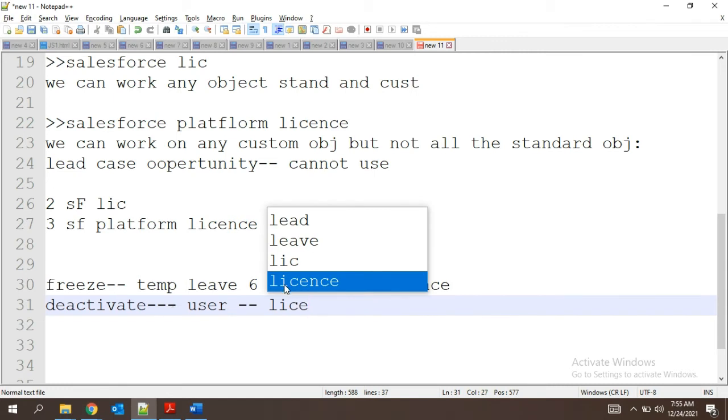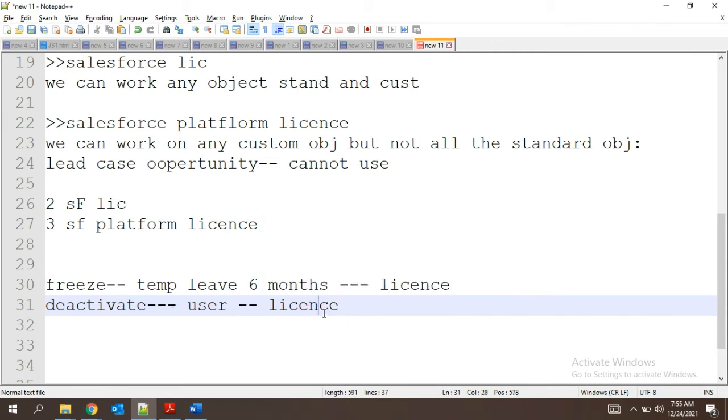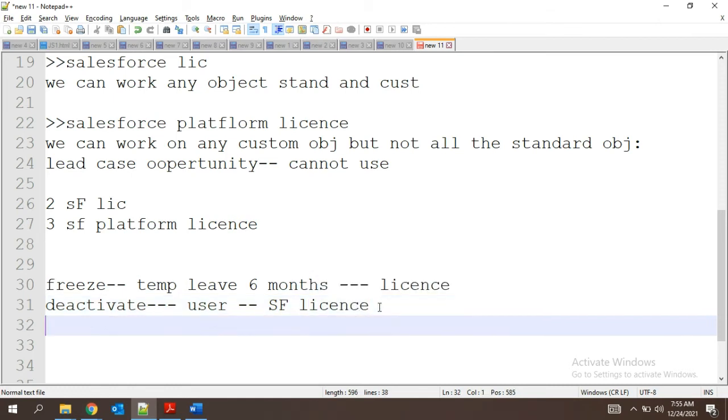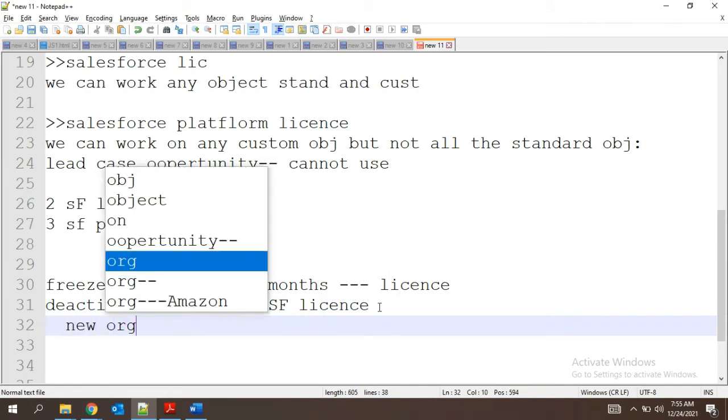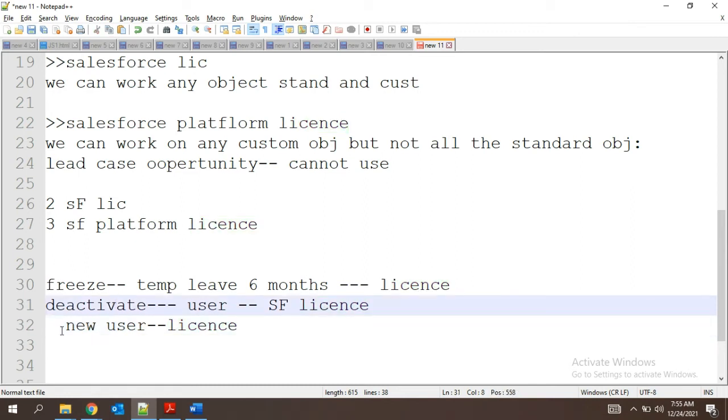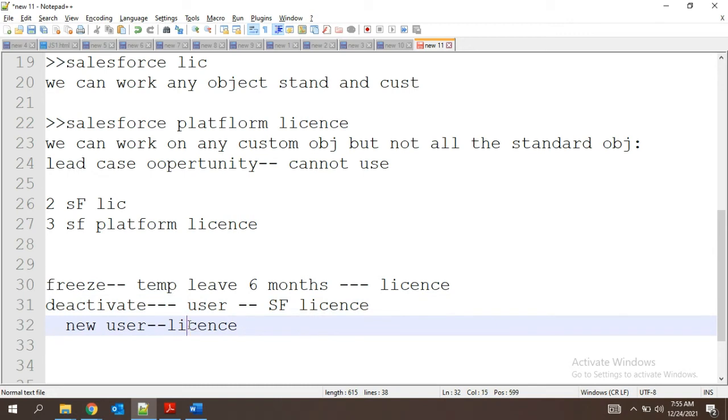That means whatever license you had for the previous user, you can assign to a new user. So replacing the old one, we get a new user into the organization, and for whoever is created, we will give this license. That means he will not have all the data which has been created by the old user. It is a new user, but only the license is reused, so that money is not wasted.